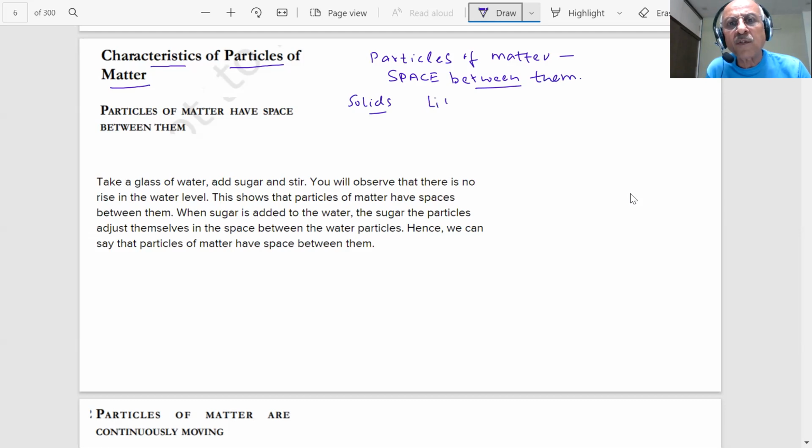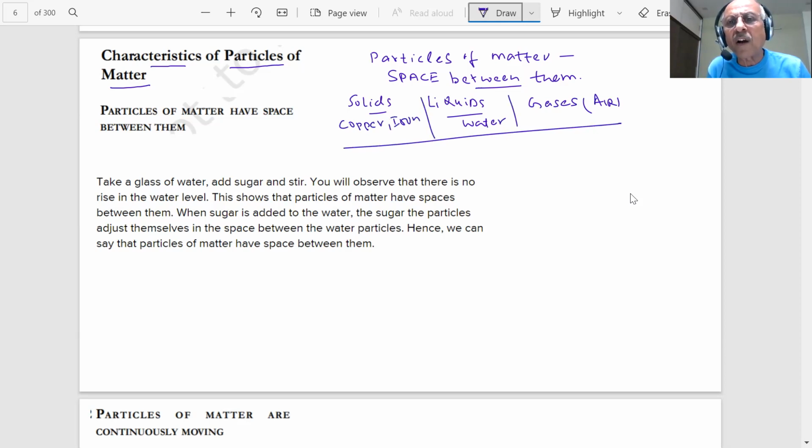You have seen liquids also. Water you are drinking every day, 5 to 10 glasses, students. You have seen gases. You cannot see air but you are using it. Okay, so you have water here. If I say you have copper, you have seen copper, you have seen iron, these are all matter. And you are saying they are made up of very small particles.